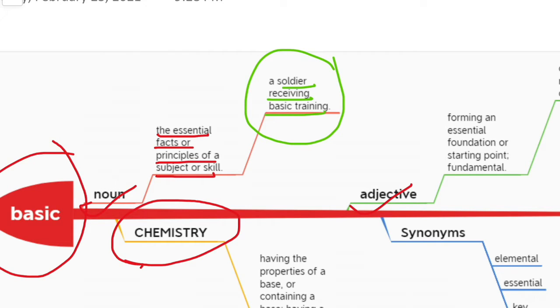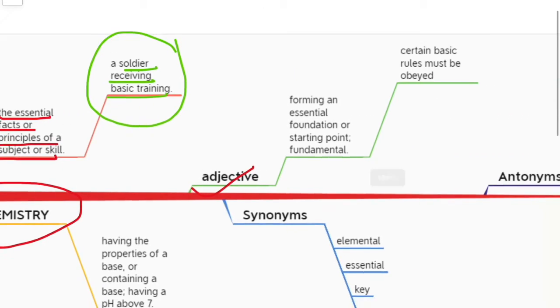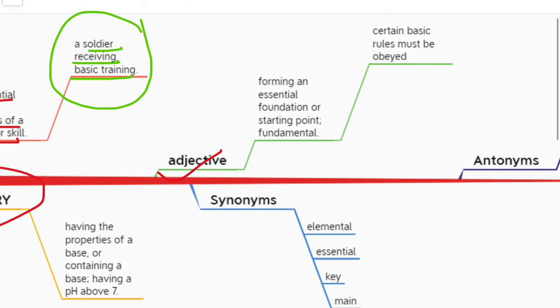Okay, next, let us see how we can use it as an adjective: forming an essential foundation or starting point. That is our fundamental. So when we are forming the essential part of something, we are using basic as an adjective, such as certain basic rules must be obeyed.